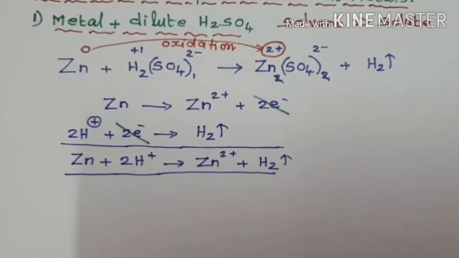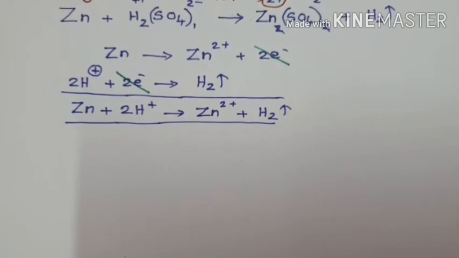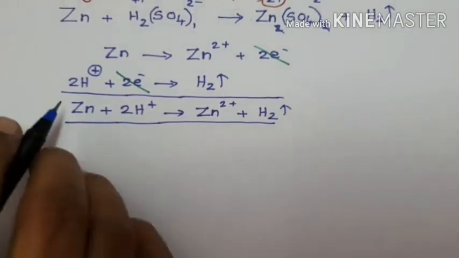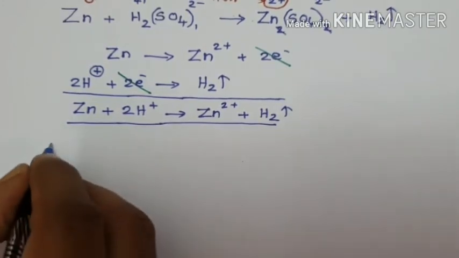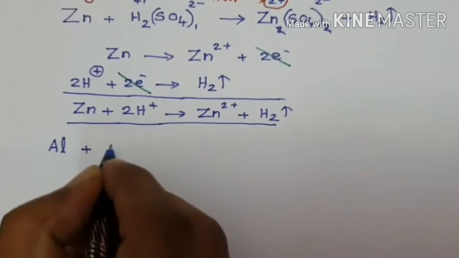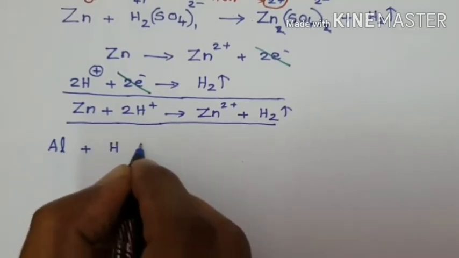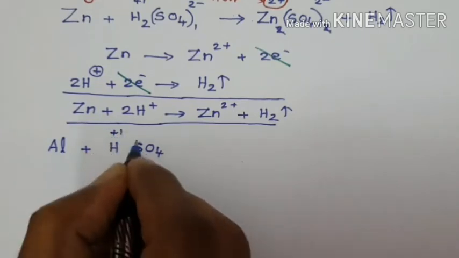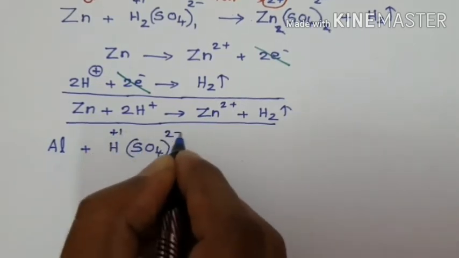And one more metal, aluminium, also undergoes reaction with sulfuric acid, the same reaction. All metals, when treated with dilute sulfuric acid, liberate hydrogen. Aluminium, 13th group element, valency 3, when treated with sulfuric acid, H2SO4, hydrogen oxidation state +1, sulfate 2 minus.